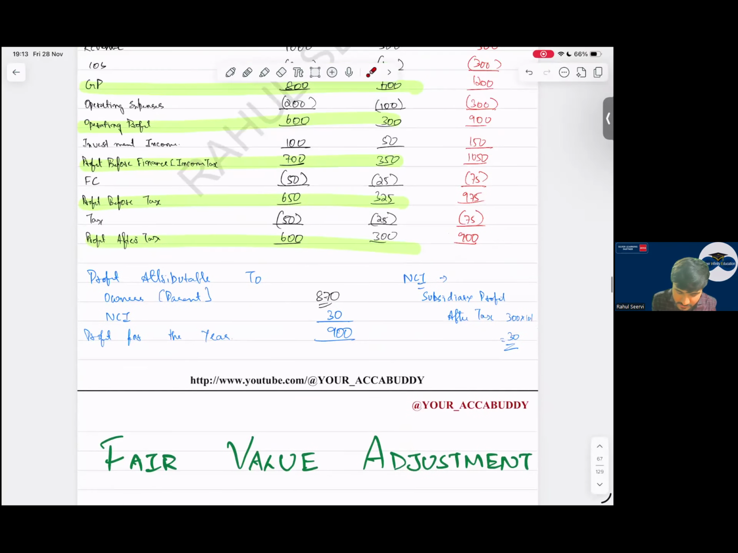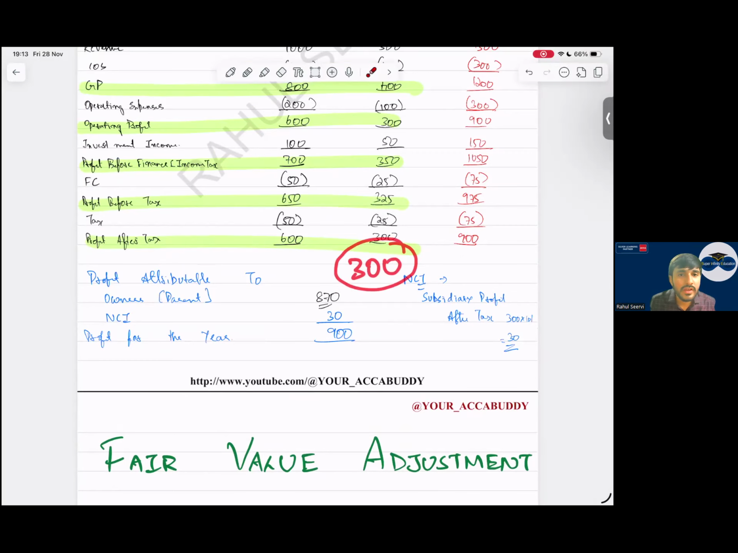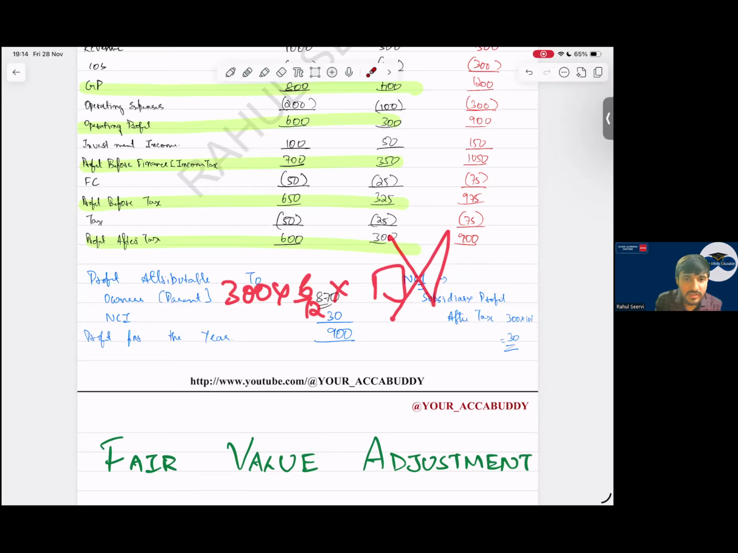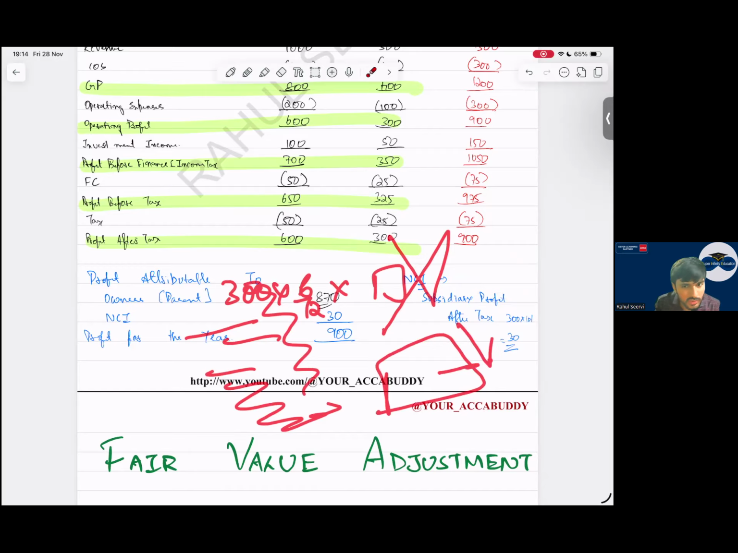You take this 300 profit of which company? Subsidiary, 300 into the number of months, whether 12 by 12, 6 by 12, 9 by 12. Will you apply 10% on this only? No, better do not do that. This 300 into 6 by 12, do not apply the percentage here. First, do all the adjustments, impairment, URP, all. Then calculate the total. On this total, apply the NCI percentage.